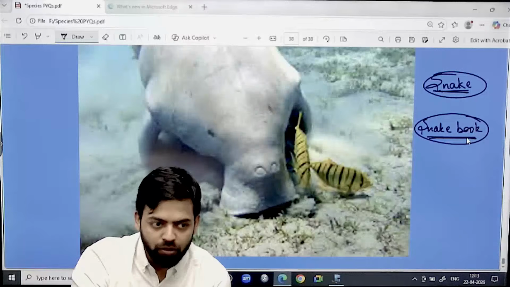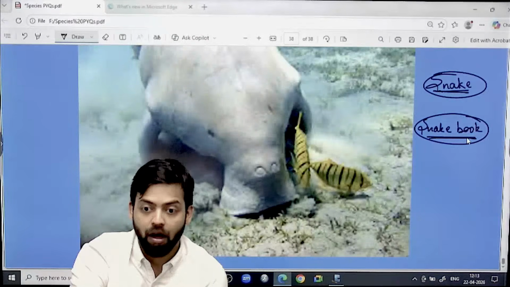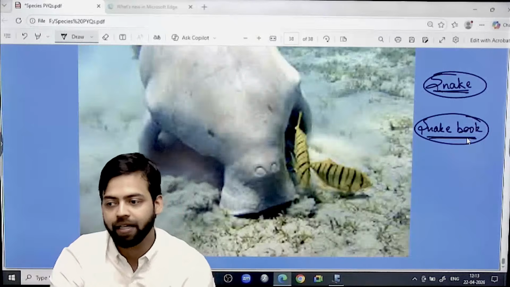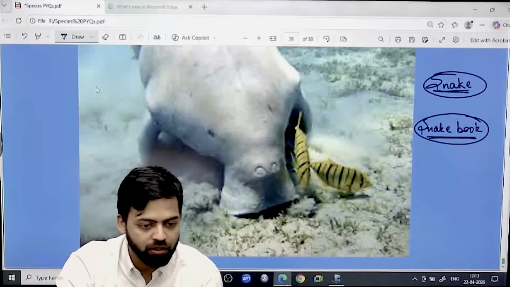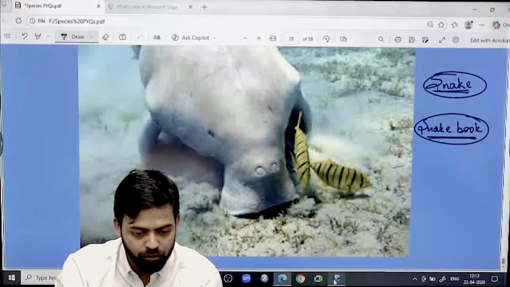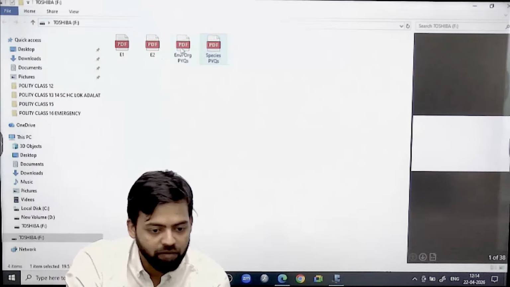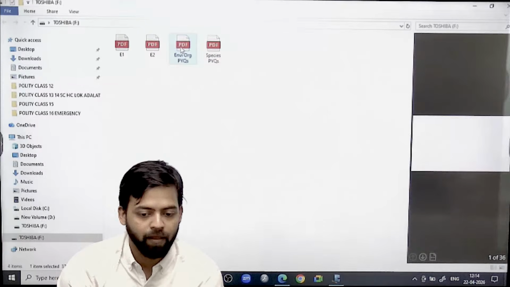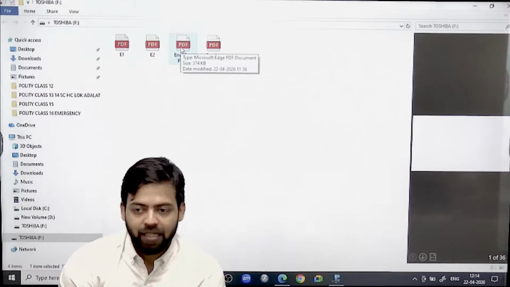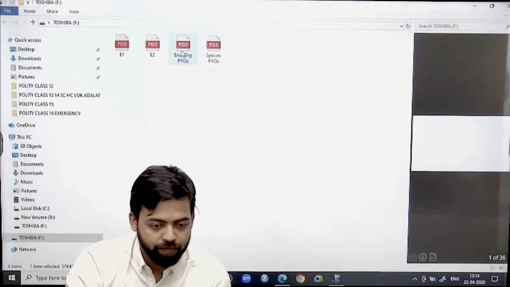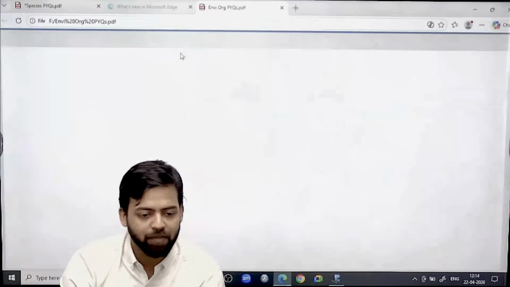Where to invest more? In environmental legislation. Very high yielding area. Pollution, very high yielding area. Again, if you see questions related to second type of questions, the second painful area is this environmental organization. Again, there is no end to environmental organization questions because there can be multiple organizations.